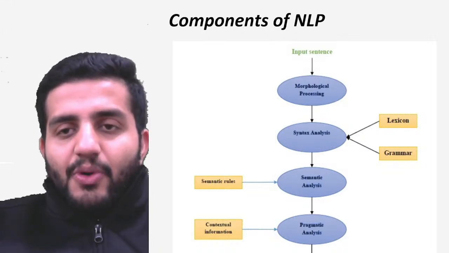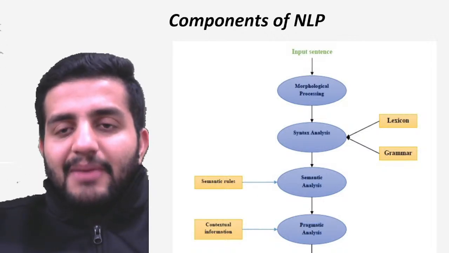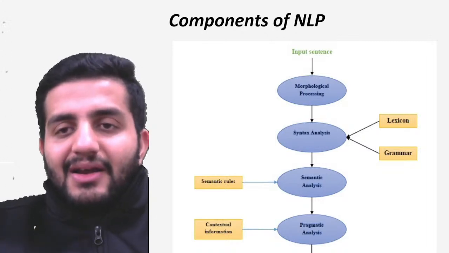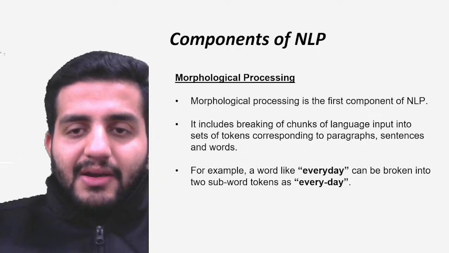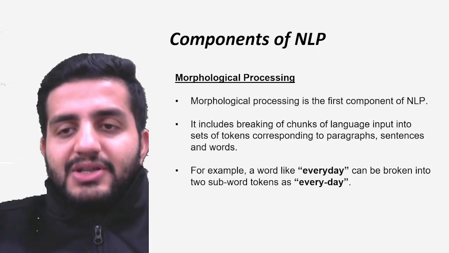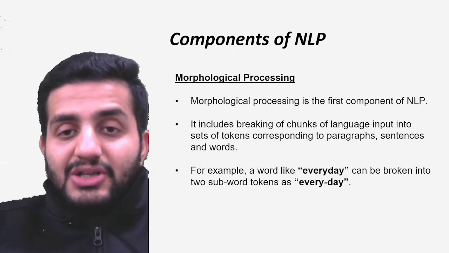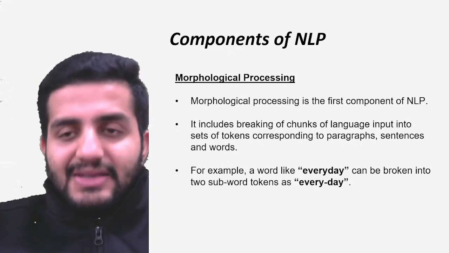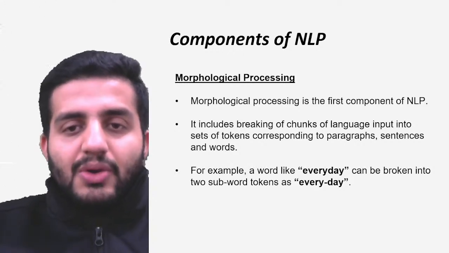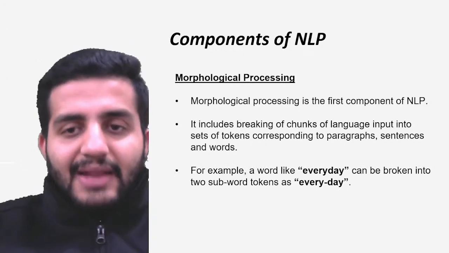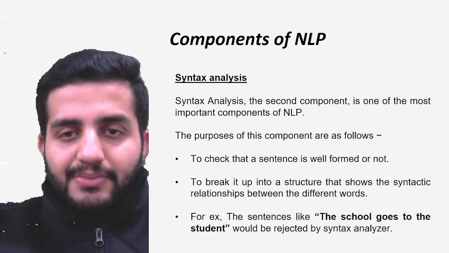We discussed four basic processing steps: morphological, syntax, semantic, and pragmatic. Morphological is the step where we convert the data into tokens, individual words. If I have a sentence, the smaller chunk is called a word. That's what I call tokenization: breaking up your larger piece of information into smaller pieces, which we call tokens. That's what the morphological process is talking about.